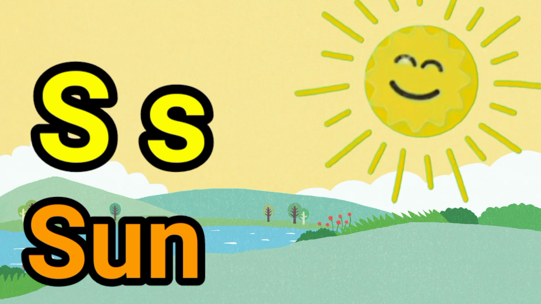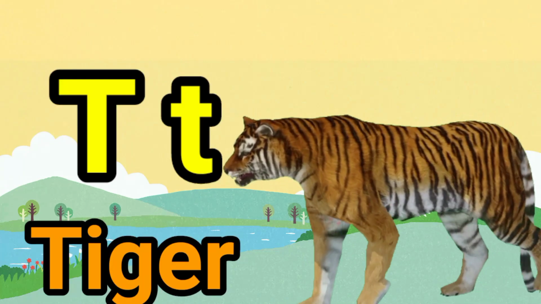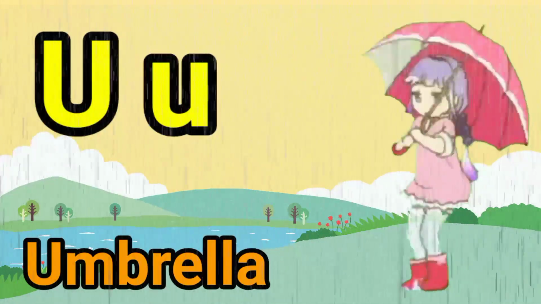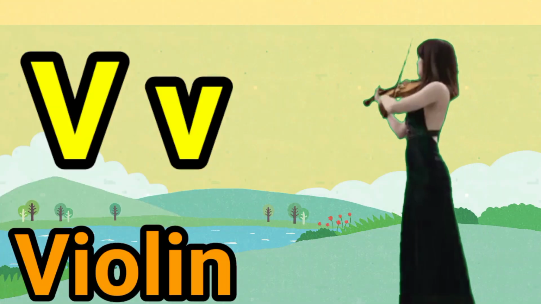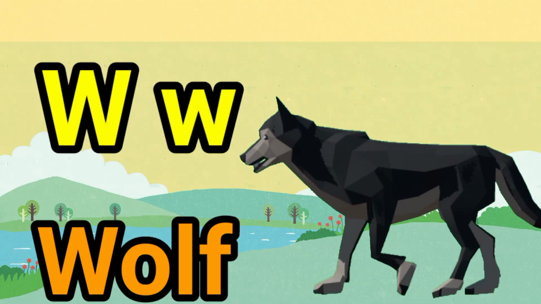S for sun. T for tiger. U for umbrella. V for violin. W for wolf.